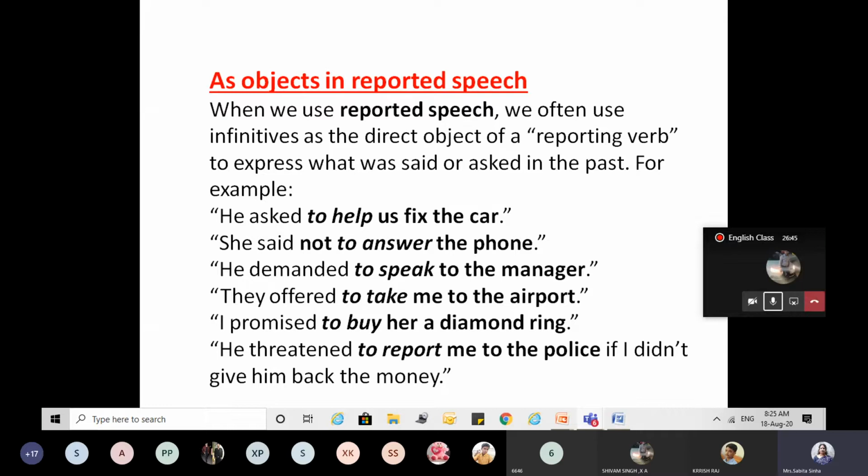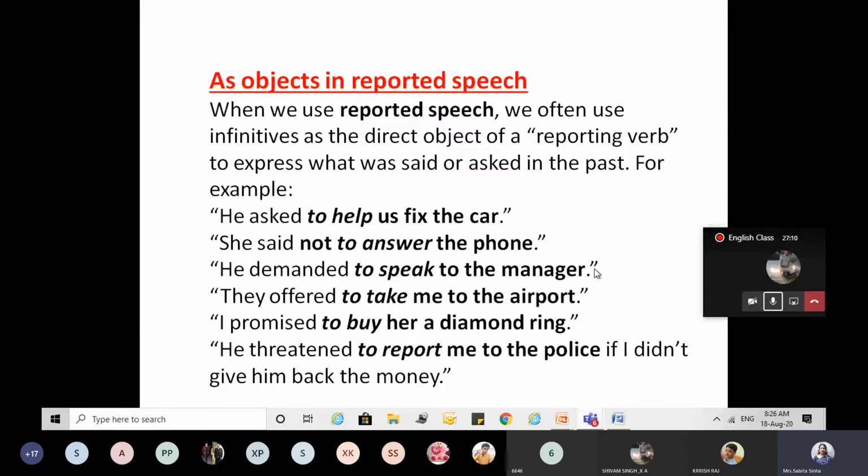If we are not using WH words in an interrogative sentence, if it starts with the helping verb, we use to. So we had studied: he asked to help us fix the car. She said not to answer the phone.